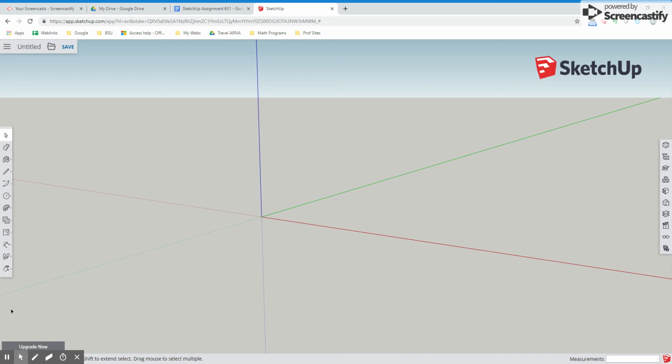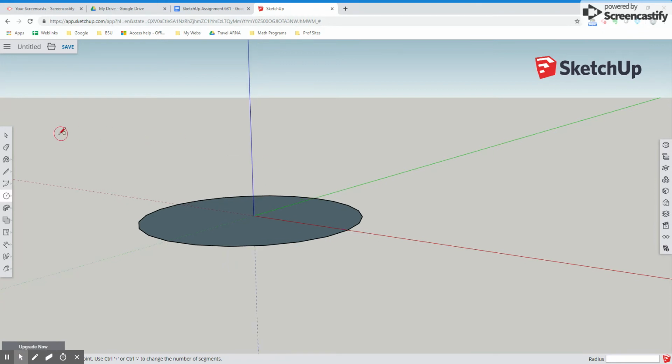The purpose of this video is to create a cone. So we will start with the base of the cone, which is going to be a circle. So I'm using my circle tool. Well, it's actually kind of a polygon tool, but right now circle is selected. So I'm going to start at the origin and I'm going to drag out. Let's go 1 meter.